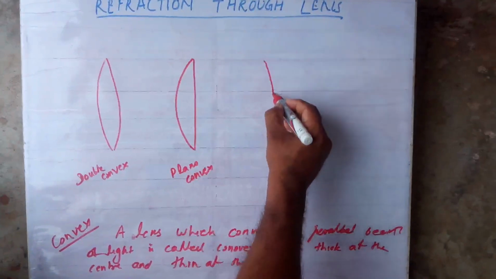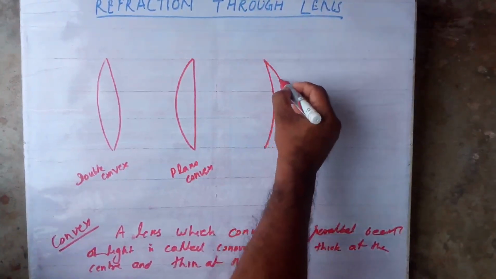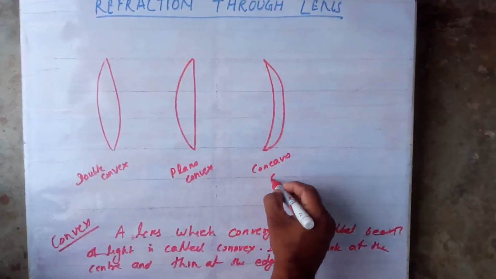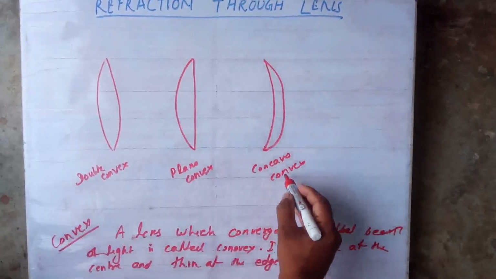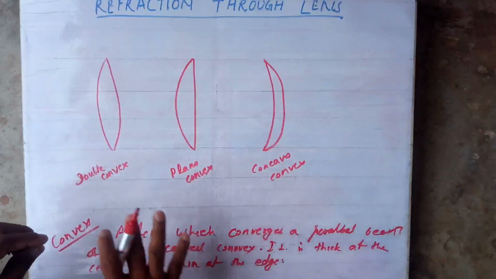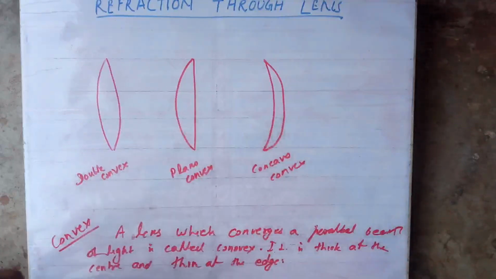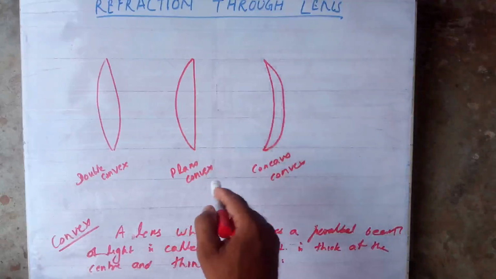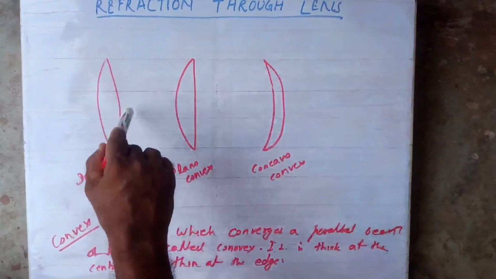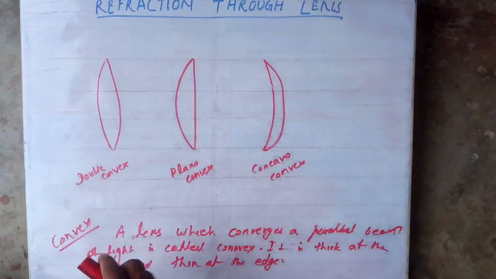This is a concavo convex lens. The name ends with convex because its nature is convex, whatever may be the surfaces. A parallel beam of light will converge to a point, that's why it is of convex nature. Here one surface is plane, that's why plano convex. Here one surface is concave in nature, that's why concavo convex. Here both the surfaces are convex, that's why we call it double convex. Are you clear?